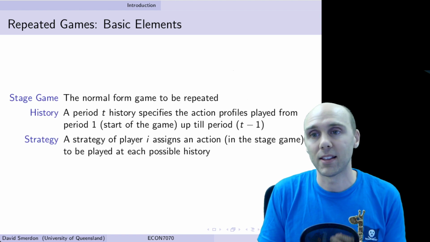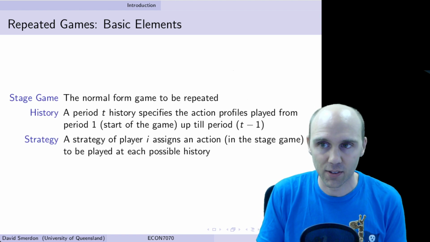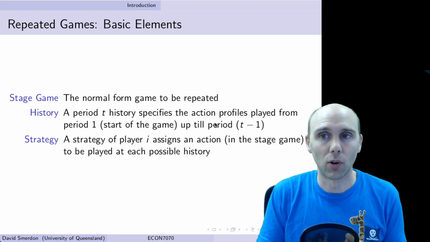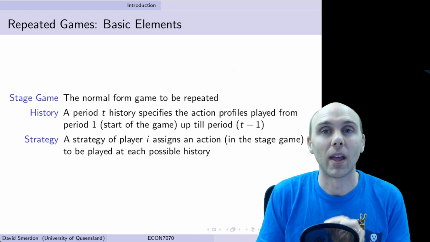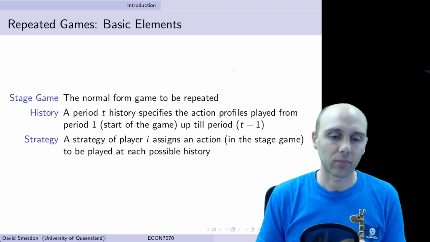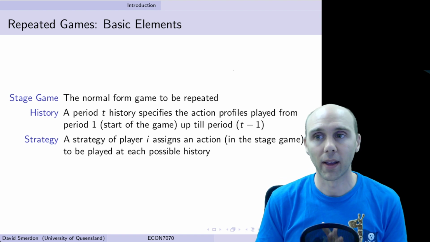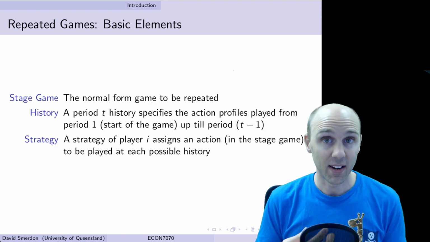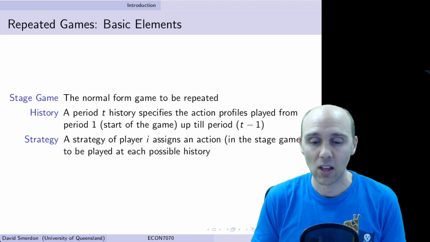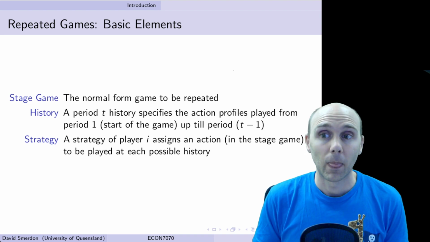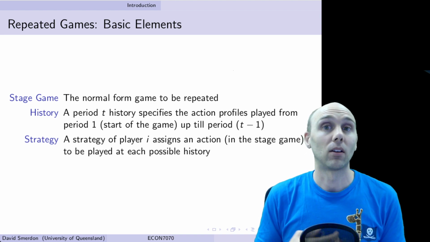And as I mentioned, that's called a history. So that specifies the action profiles that have been played from the very start up until wherever we are now on the tree. And a strategy for a player in this case needs to assign an action in the stage game, in this case cooperate or defect, to be played at each possible history that could occur.